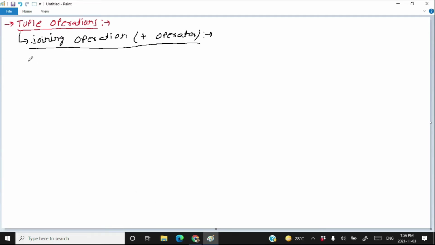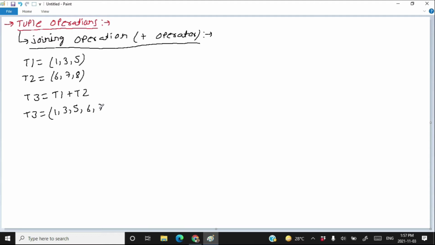If I write tuple t1 is equal to 1, 3 and 5, tuple t2 is equal to 6, 7 and 8. Further, I write t3 is equal to t1 plus t2. Then I will get a third tuple whose content is 1, 3, 5, 6, 7 and 8. This is the third tuple I have whose content is 1, 3, 5, 6, 7 and 8. This is called joining operation.